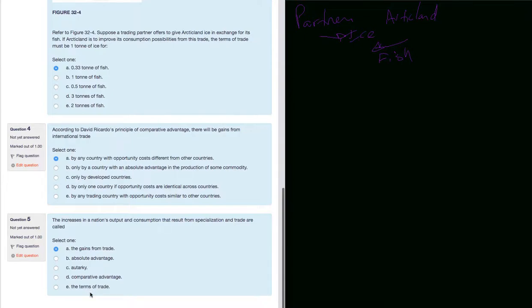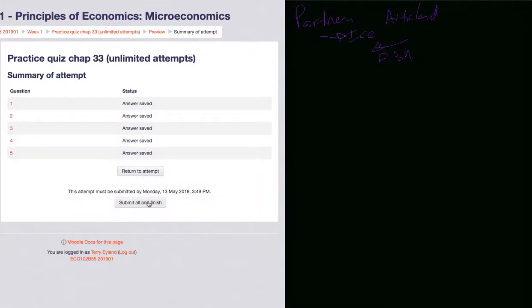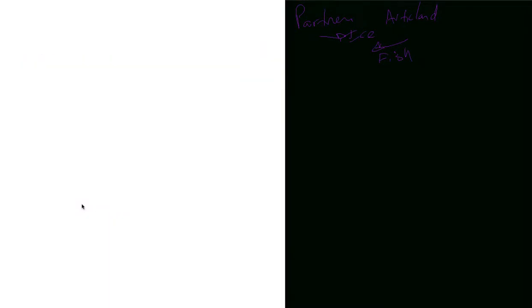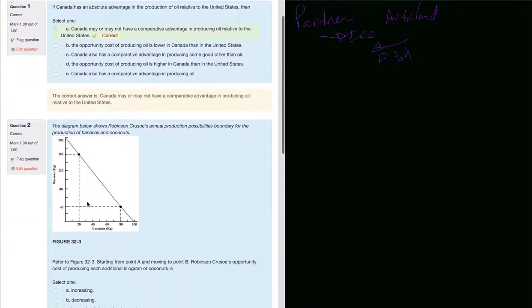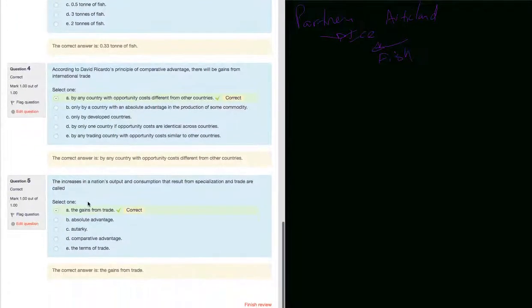The terms of trade are the actual trading terms, the limits that we talked about, or the actual decision of saying 0.33 fish for one ice. That's the terms of trade, but the action of getting more output into consumption than before is called the gains from trade. If I finish the attempt and I submit it, I could see that these are the 5 right answers.